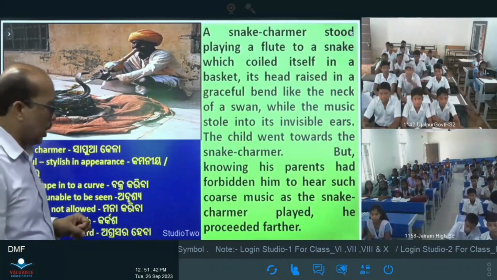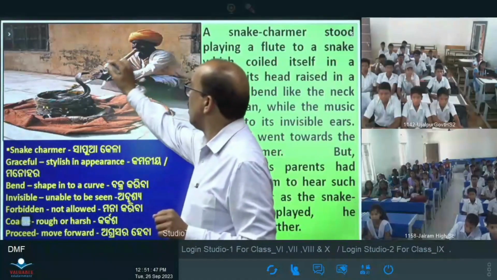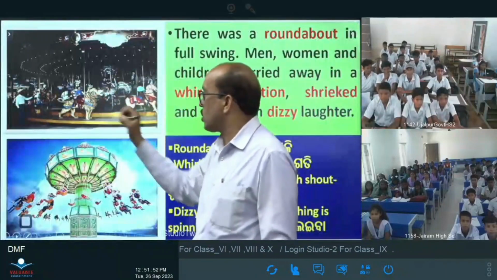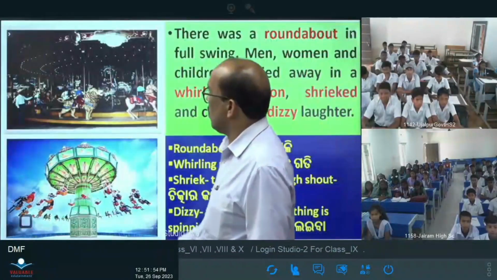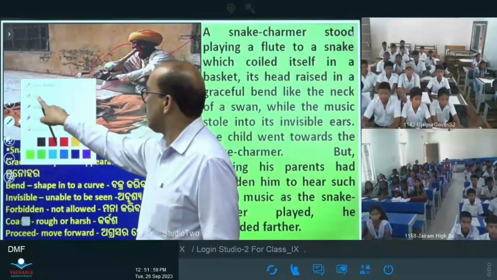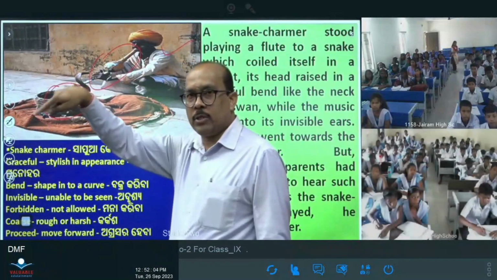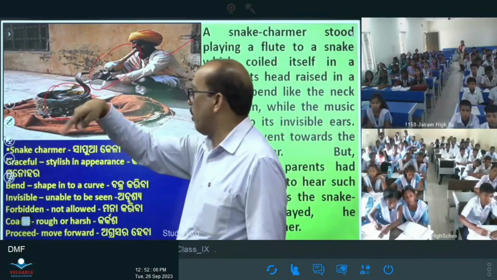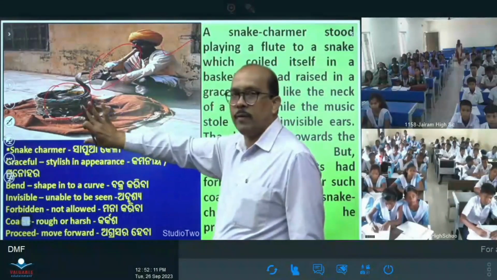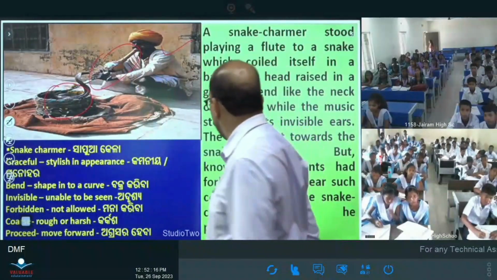You see how the snake charmer is playing his flute. This is the flute. The snake charmer is playing the flute, and the snake is coiled itself. The snake is coiled here, and when the snake charmer was playing the flute, the snake raised its head, and it is compared with the snake charmer.